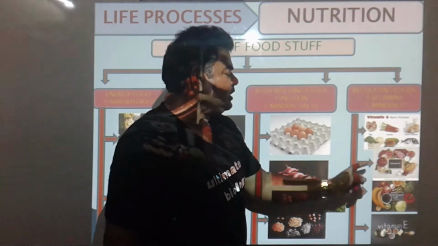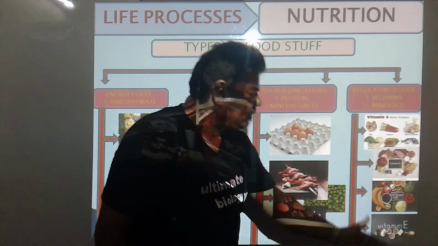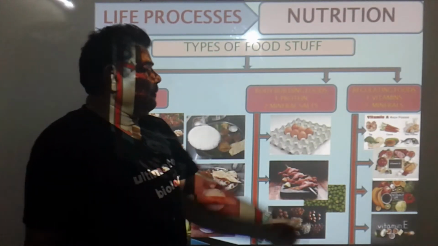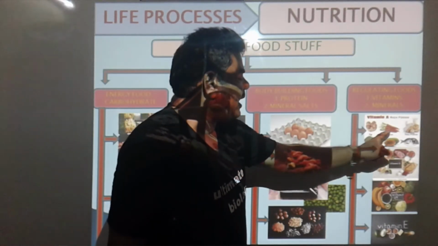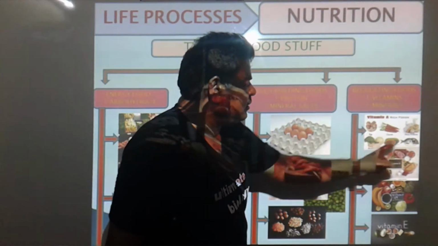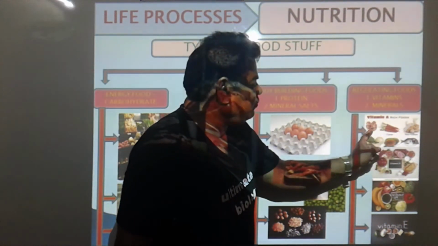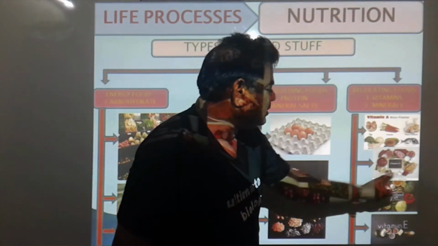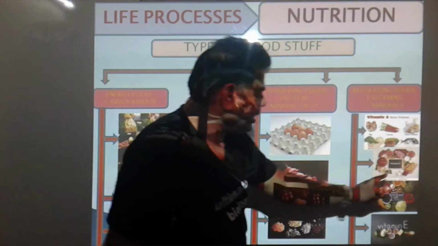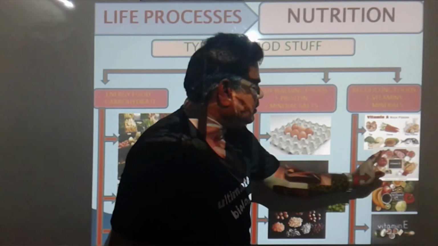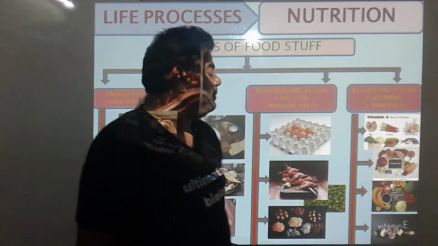Next, regulating food is there. These all are the regulating foods which provide vitamins and minerals. Vitamin A is generally provided by these foodstuffs. This is carrot, this is papaya, this is fish. Like these foods provide vitamin A. Then vitamin B is provided by these foodstuffs. Butter, here eggs, here curd. Like these food materials, and from fruits we get vitamin B.